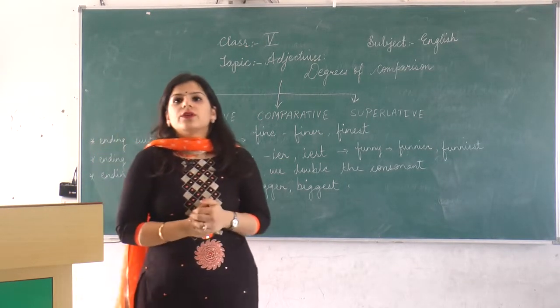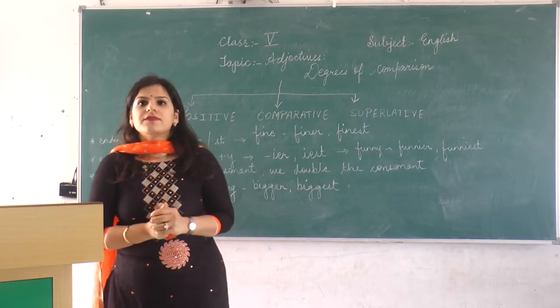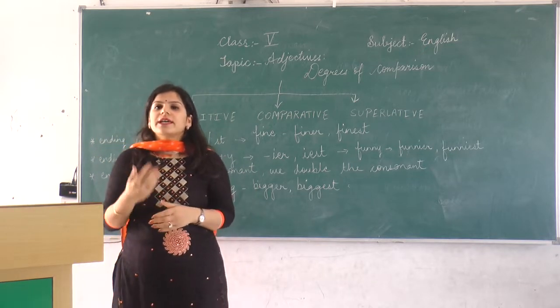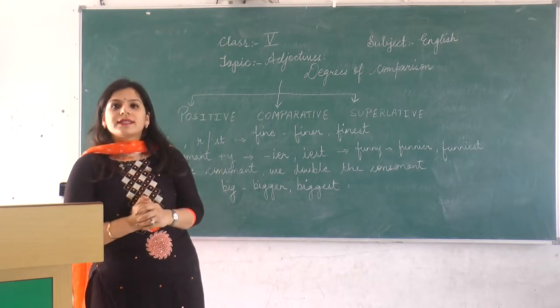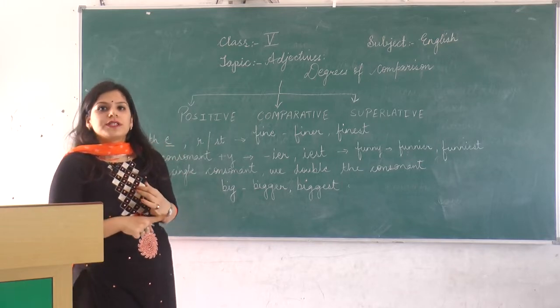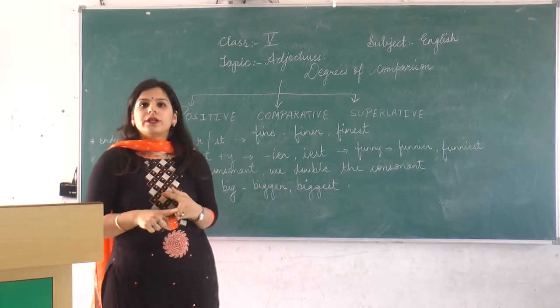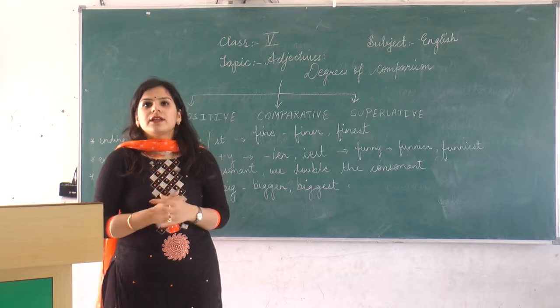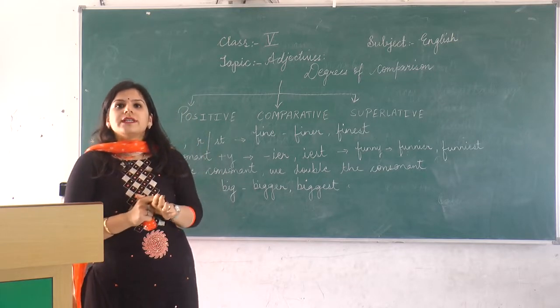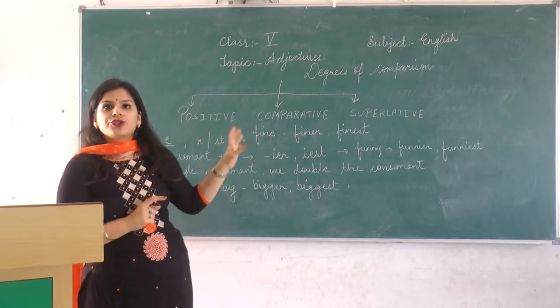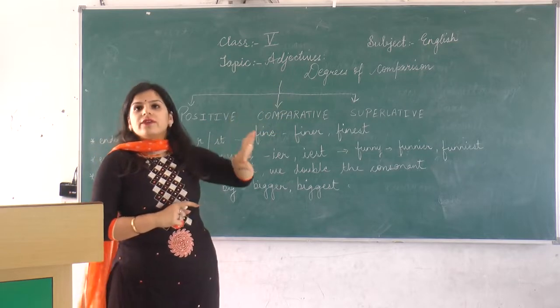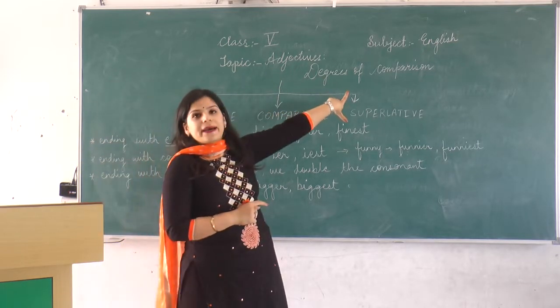In the previous video, we have done our chapter adjectives, in which I told you the various types of adjectives. There were 6 types: adjective of quality, number, demonstrative, possessive and interrogative. Out of all these, adjective of quality shows comparison. So today we will be doing degrees of comparison.